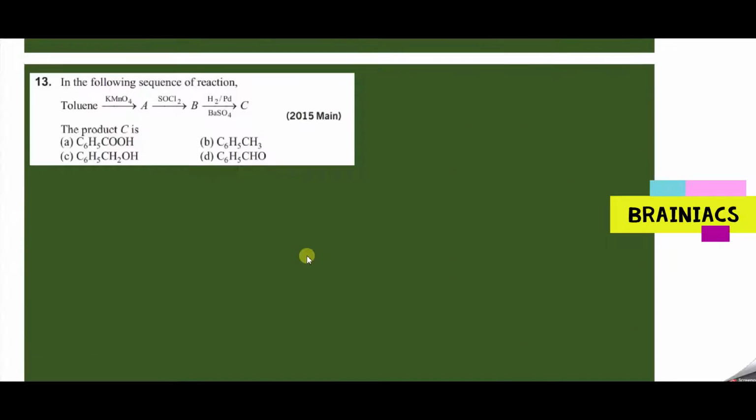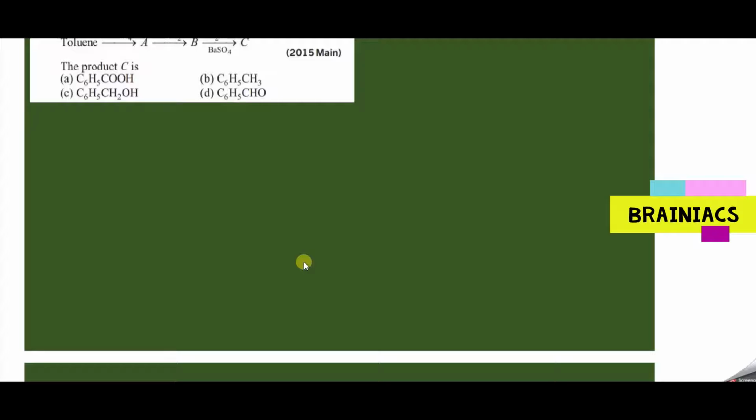Okay. Now go through the next question. In the following sequence of the reaction, it's an easy question. This also you can expect for NEET actually. It's a NEET level question. Can you tell me?